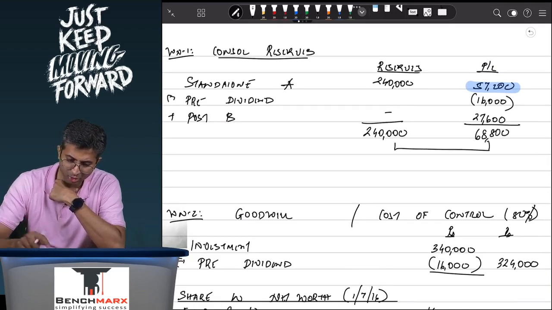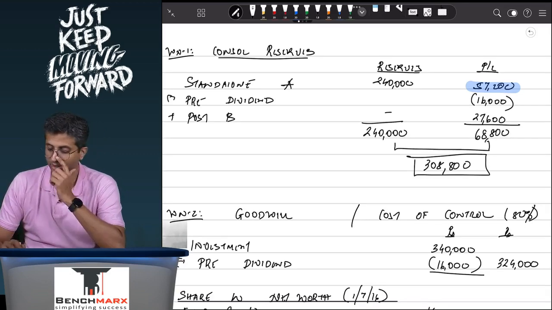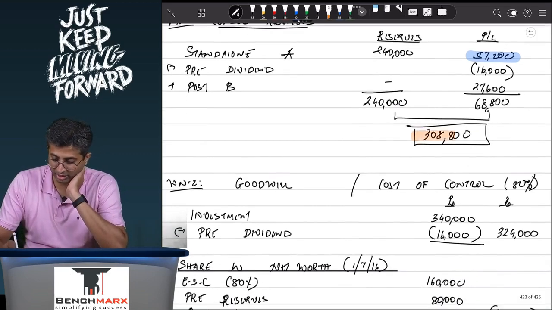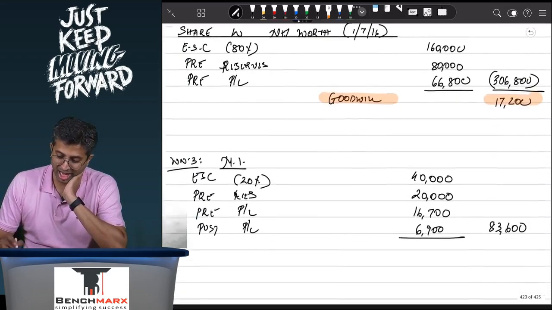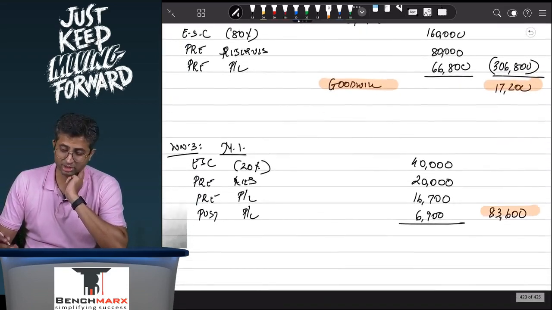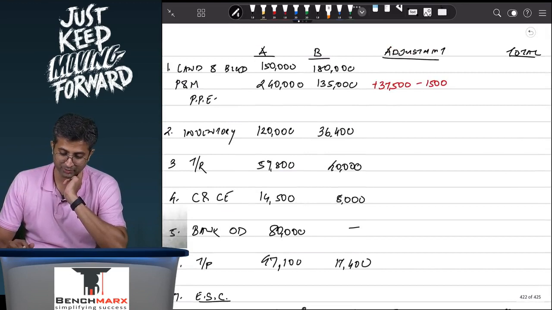If you total both of these, it comes to 3,08,800. Where will the 3,08,800 go? It will go in the balance sheet as consolidated reserves. 17,200 will go in the balance sheet as goodwill, and 83,600 will go as minorities interest.